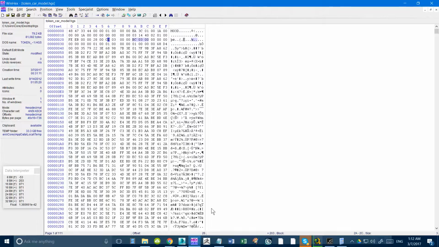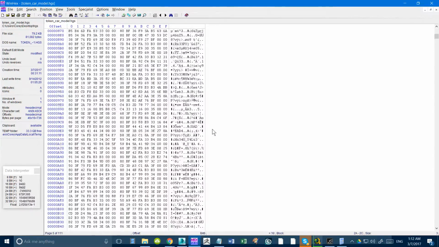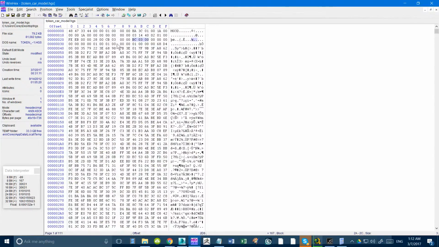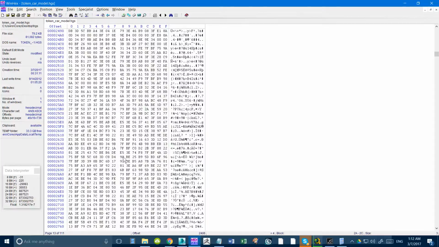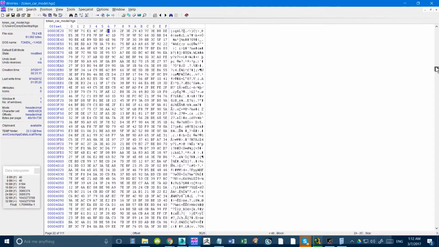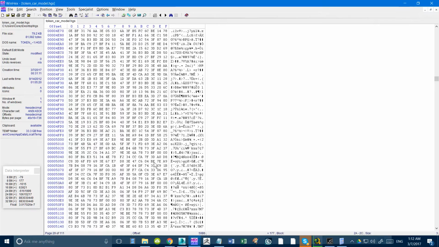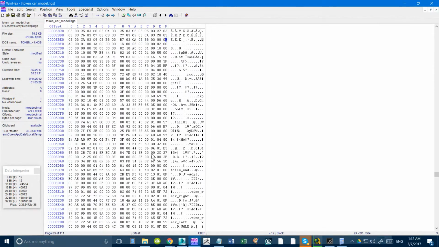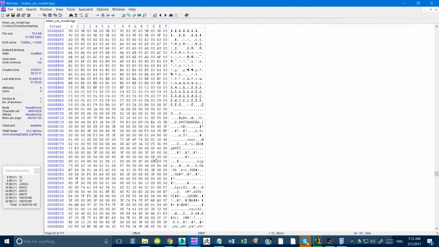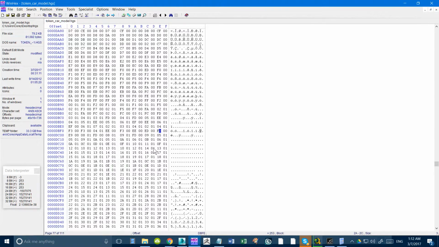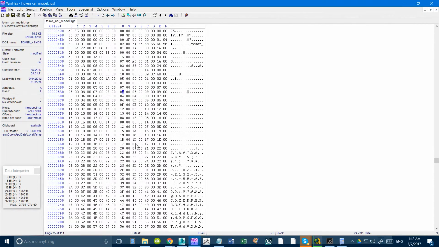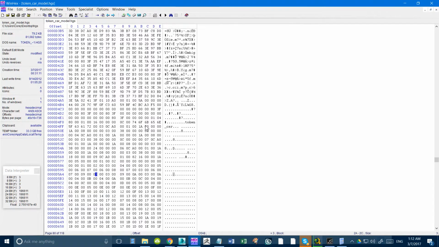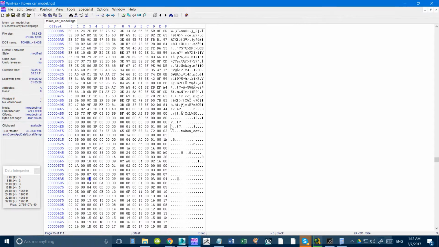Okay, so the problem with this is there are no addresses given in the header. So I cannot guarantee the position of the second buffer. Once we read the first buffer, we get down into the second buffer, if I can find it again. Yes, this was the second buffer. No, this is not the second buffer. Yeah, there it is. So this is the second buffer, and it's obviously the faces.